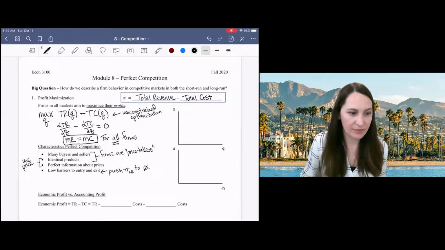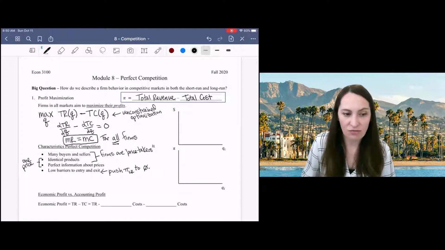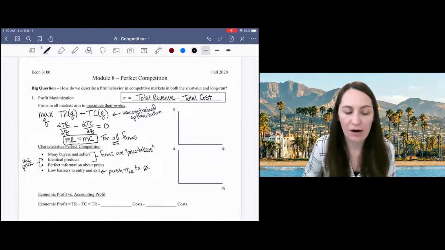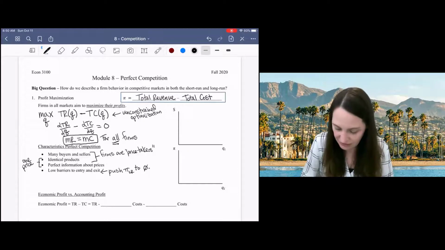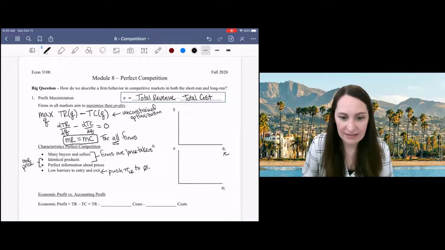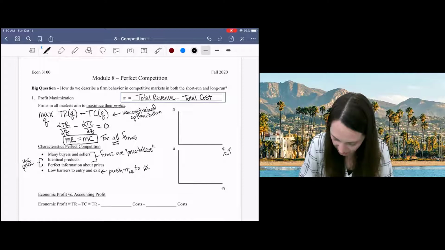So firms observe the price and take the price as given. I want to show you on the graph what that looks like and then how that relates back to our profit maximization problem. So I've got a couple graphs here, and I want you to notice first that I have a little lowercase q on the x-axis, and I've got a subscript i.